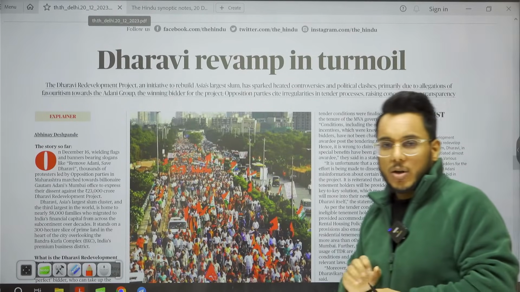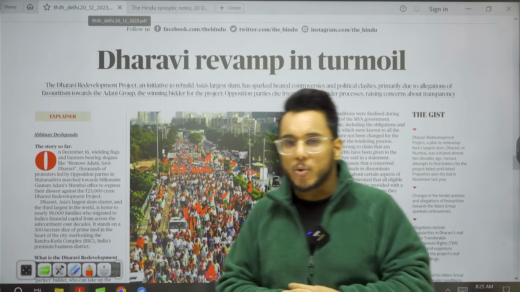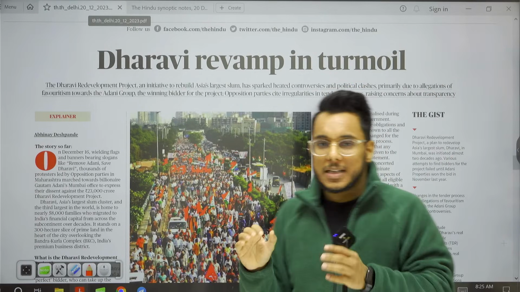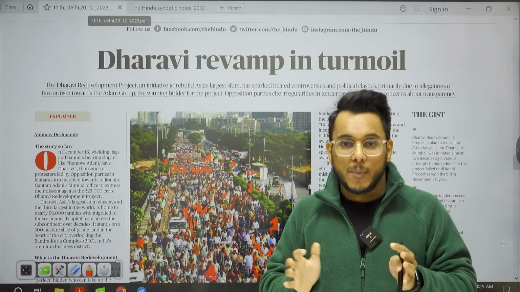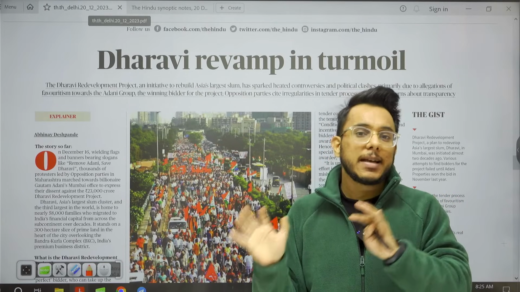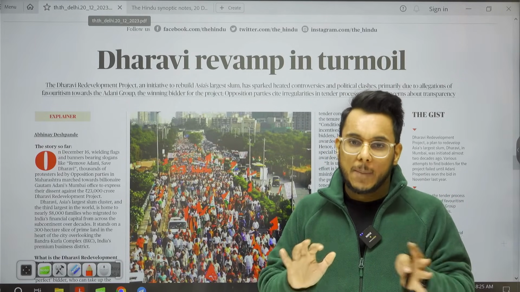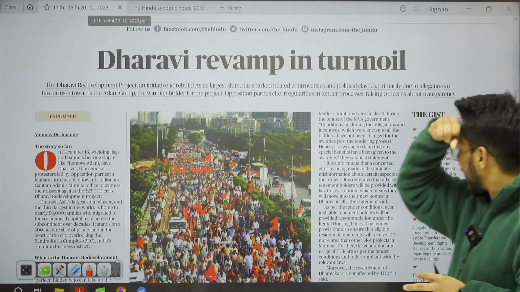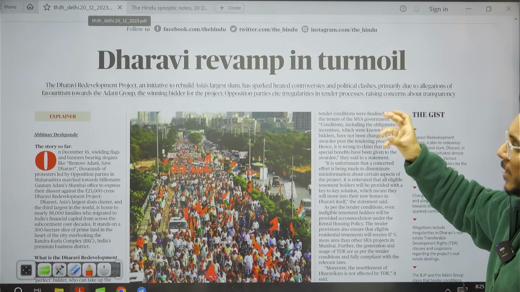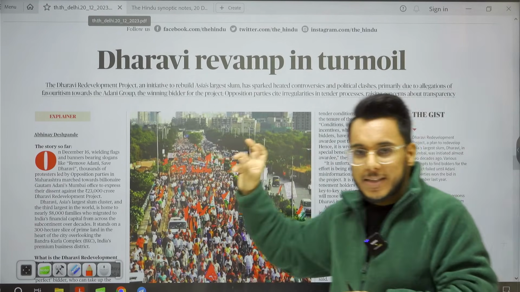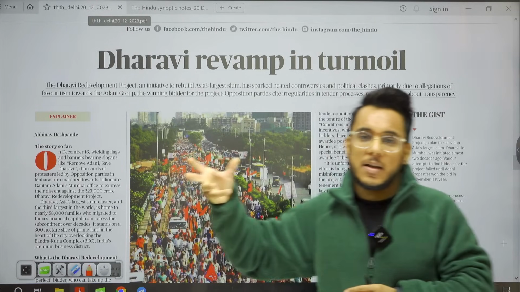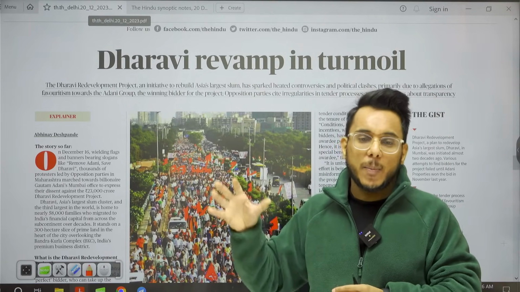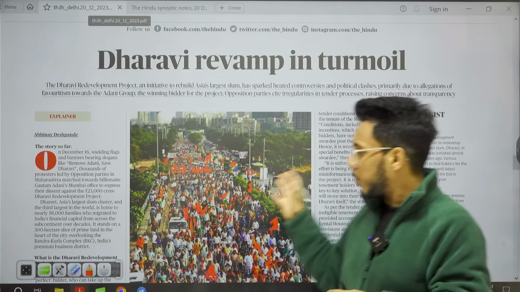So guys, in text and context, we have some good articles, but today the article that we have is Dharavi revamp in turmoil. So basically Dharavi, which is a slum in Mumbai. The Dharavi slums redevelopment project was to be taken up, and for the redevelopment of Dharavi, the tender has been given to Adani Group. Now it has been said that favoritism has happened, and without due diligence, Adani Group has been given this particular project. So these protests are going on.